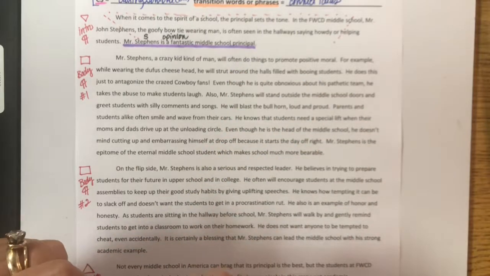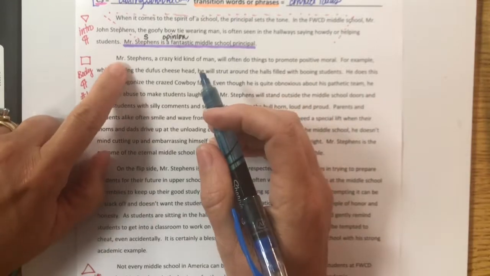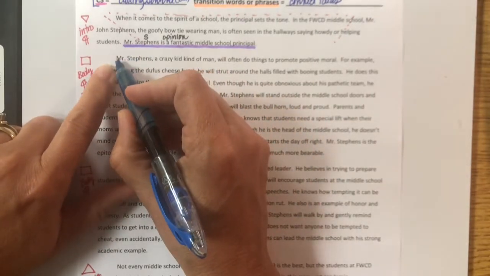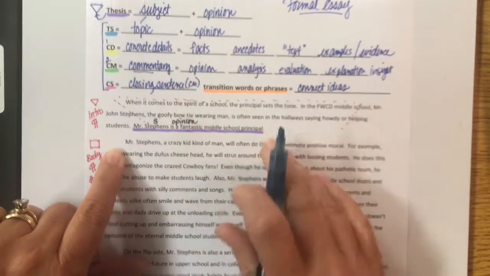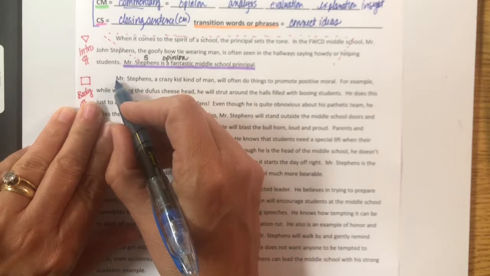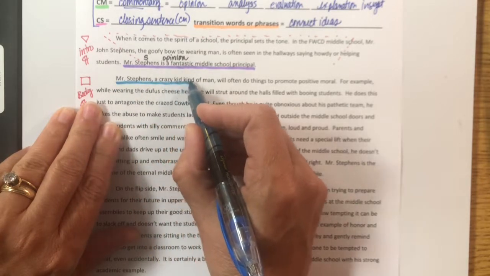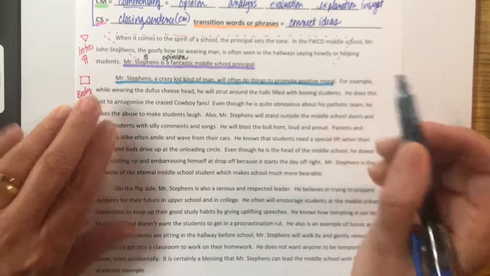We're going to color code this first body paragraph together. And I've already told you that first sentence is the topic sentence. We know that. So let's underline it in blue because the topic sentence is highlighted in blue. Don't highlight the words, just mark underneath it. Mr. Stevens, a crazy kind of man, will often do things to promote positive morale.